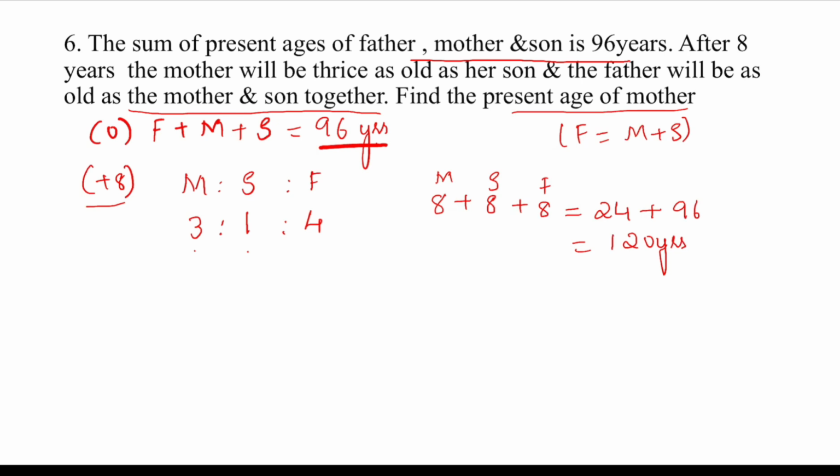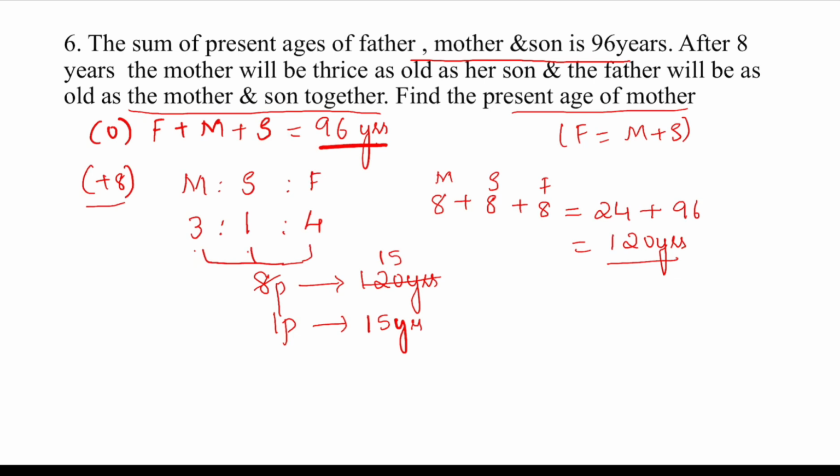Now, in ratio, we know how much it is. 4 plus 1 plus 3 is 8. 8 parts in ratio and 120 in years. So, directly I can say 8 parts is equal to 120 years. Therefore, what will be 1 part? 1 part will be equal to 15 years. Okay, 8 ones are 8, 4 will remain, 8 5s are 40. So 1 part is 15 years.